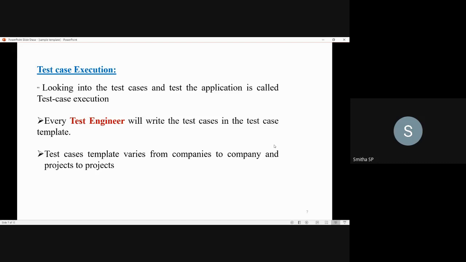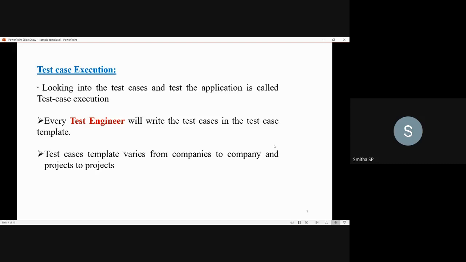Next, every test engineer will write the test cases in the test case template. A template is available for how the test cases should be written. The test engineer should write the test cases according to the template followed by the organization. The test case template varies from company to company and project to project.